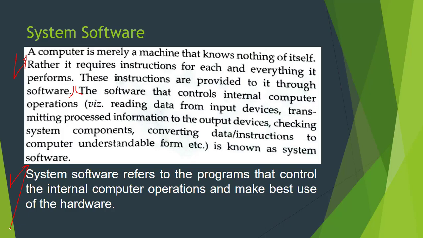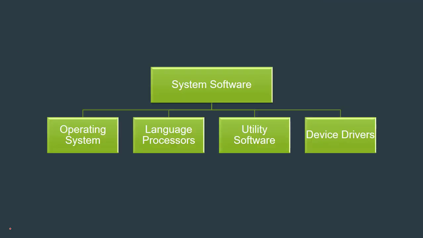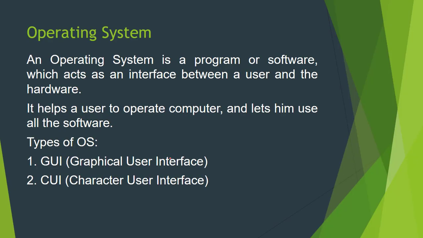Now let's discuss the classification of system software. Our system software is classified into four categories: operating system, language processor, utility programs, and device drivers. In this class we have to discuss two of these system softwares. Now let's see. Our first system software is the operating system. There's a homework for you all. You have to comment down at least one example of a GUI and a CUI based operating system.